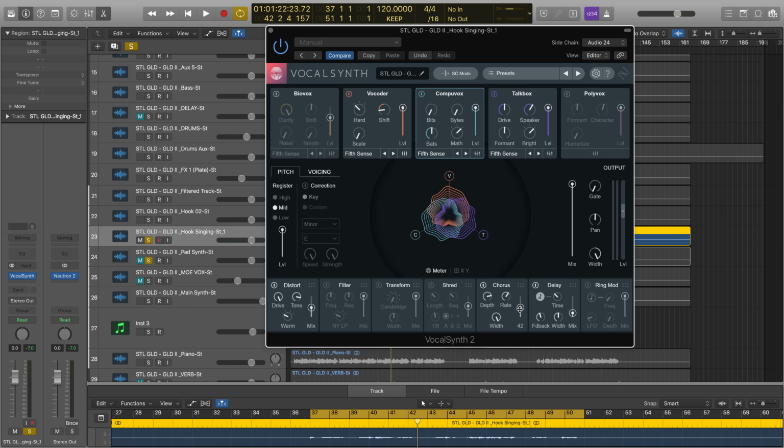I decided I wanted the chorus, but I just wanted it to be more subtle than that. So I turned it down a little bit. And next up we have delay. So this is also just giving a bit of air to the vocal. I have it mixed down pretty low, but again, it just lifts things up a little bit and helps the vocal breathe.